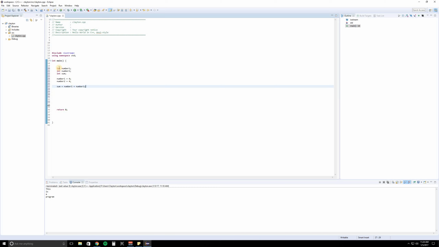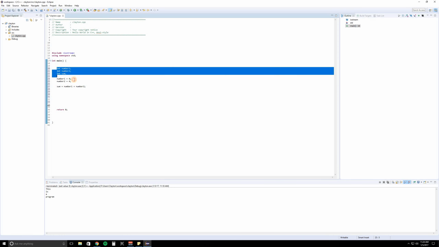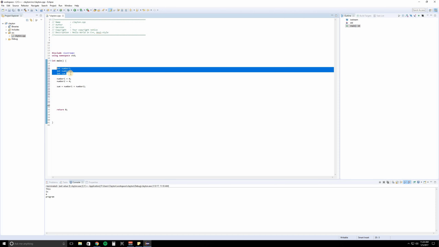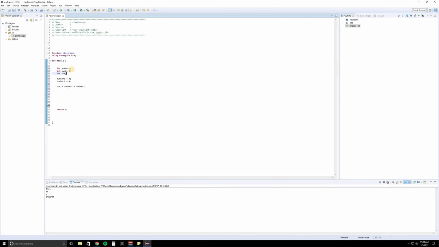So take a minute and focus on what we're doing. Before we run this program, we made 3 boxes, or 3 variables. We gave the first 2 boxes a value of 4. And then for the third box, we said number1 plus number2 is going to equal box number 3.